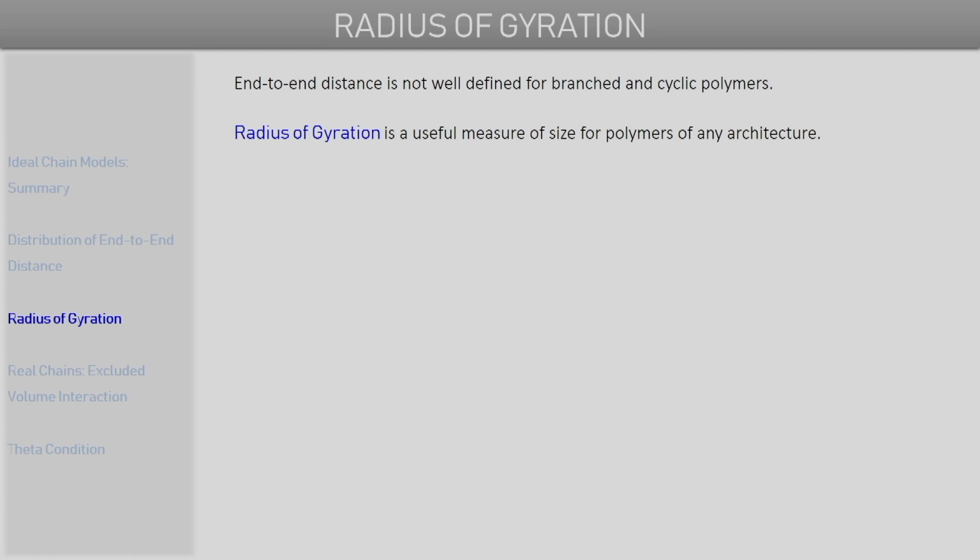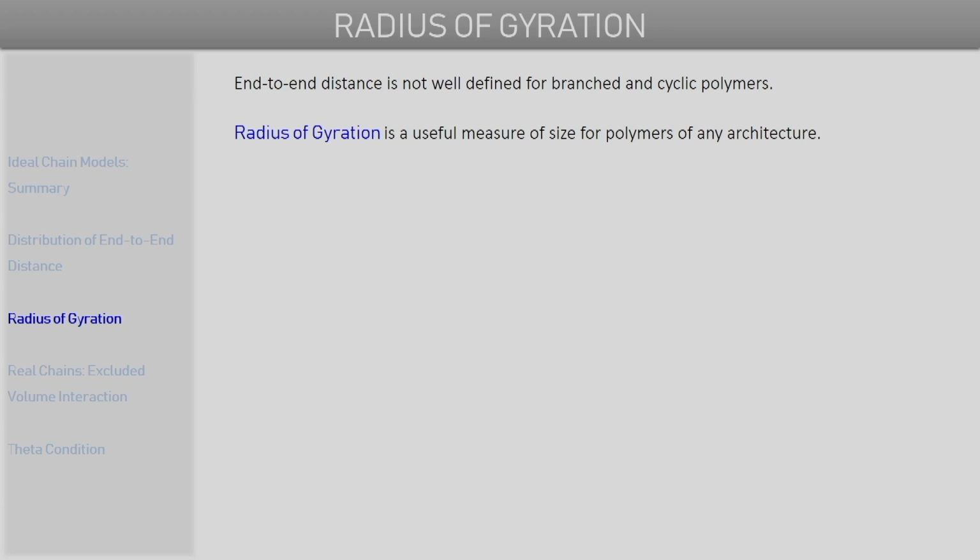The mean square end-to-end distance, the measure of size that we have been using till now, is problematic for certain polymer chain architectures like a cyclic or ring polymer. For a cyclic polymer, there are no chain ends, so the mean square end-to-end distance is 0 in that case. That's a problem, because it does not give us any information about the size of a cyclic polymer.